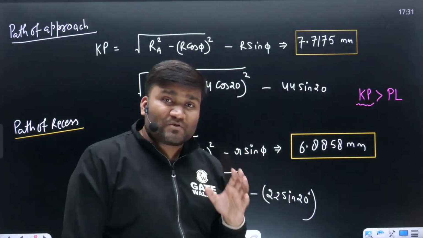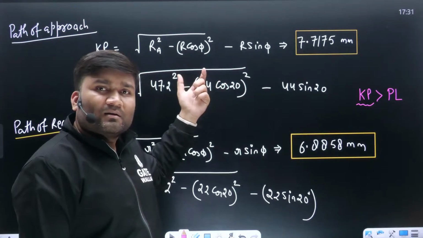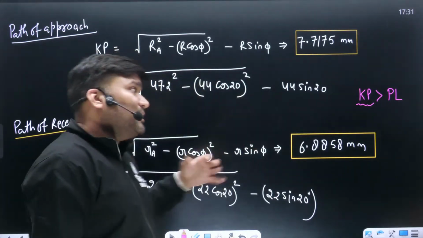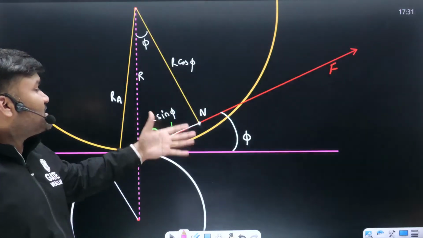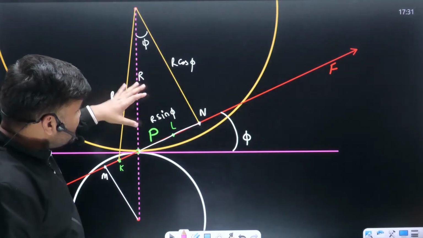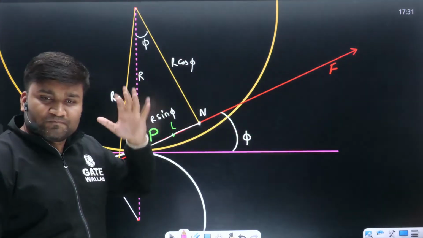So that's why I'm saying things are not difficult. Just avoid memorizing these formulas. Try to learn them. Try to feel them. How do you feel them? With the help of these diagrams. If you can understand this diagram very easily, the formula can directly be framed and you can get your answers.